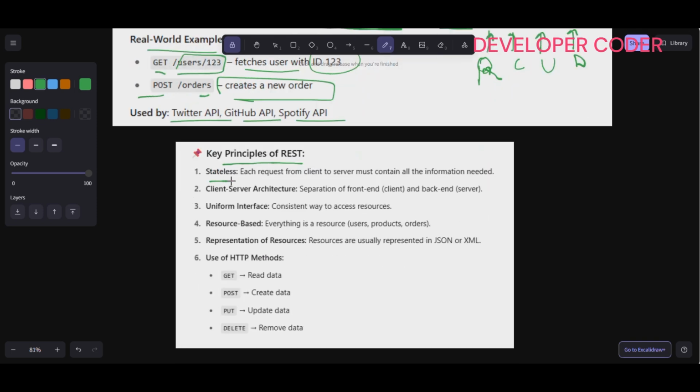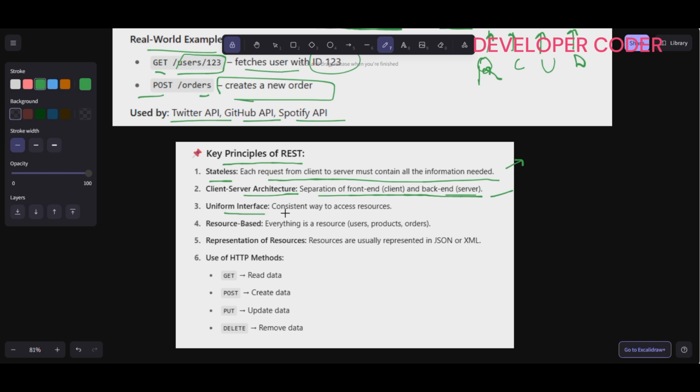One is stateless. Each request from client to server must contain all the information needed. Then client-server architecture, separation of front-end client and back-end. We have also made one project related to an employee management system, and I will add that link in the description of this video. In that we have a separate backend and a separate front end, and they are connected using these APIs only, right? So that's nothing but separation of front-end client and back-end. So we can link them.